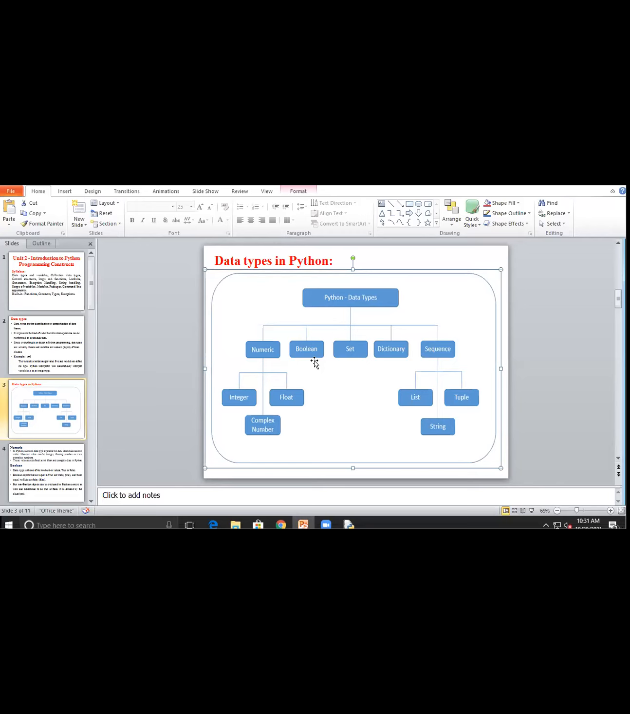0 or 1. 0 or 1 means what? We call it true or false. So there are two possibilities in Boolean: one is positive and another is negative. Means one is true and another is false.